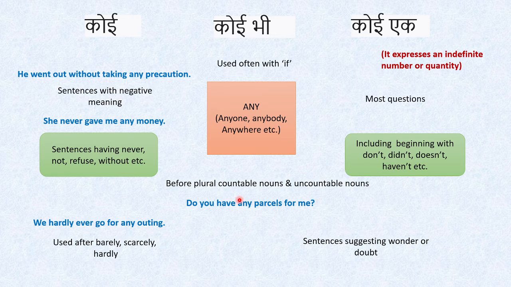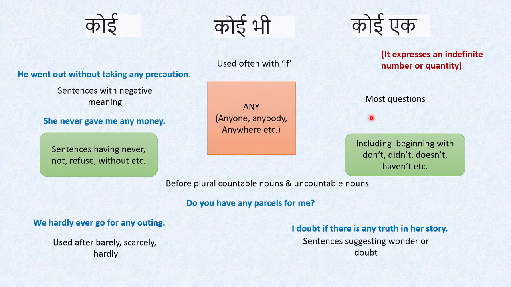It is plural countable. Now after that we have sentences suggesting wonder or doubt. So doubt again, it is negative. Wonder and doubt. जब किसी चीज पे शक है तभी हम हैरान होंगे. So जहां पे शक या हैरानी है तो वो negative है. So there will be again using any. For example, I doubt if there is any truth in a story. So there's a doubt, it becomes negative.